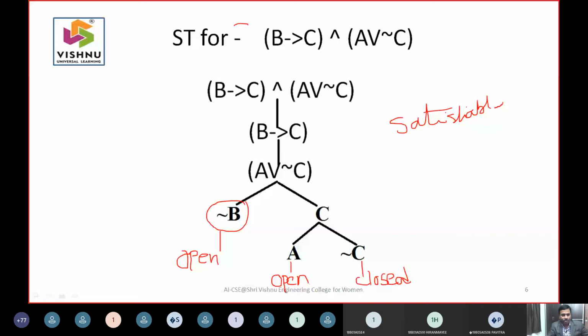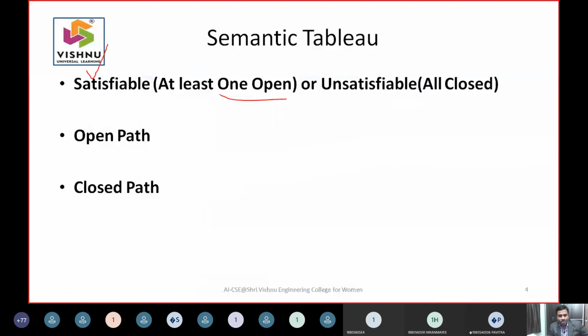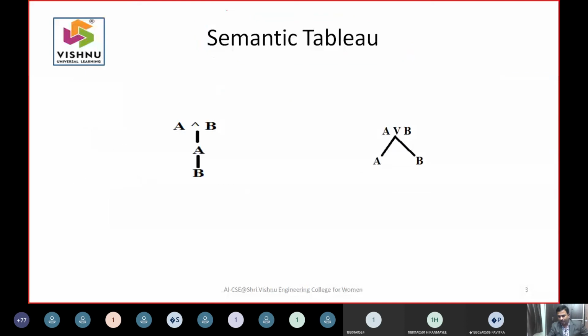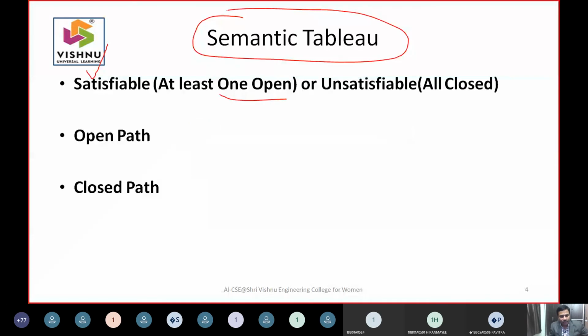When you wish to construct a semantic tableau, I am using only two formulas, because everything can be constructed in the form of AND and OR. So I have used only these two rules. Every time we construct a tree, we talk about the leaves and try to find open paths or closed paths. If all leaves are closed, obviously I say it is unsatisfiable. If at least one leaf is open, then I say this is satisfiable.